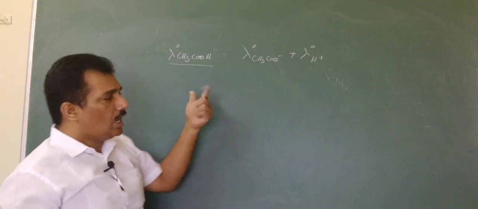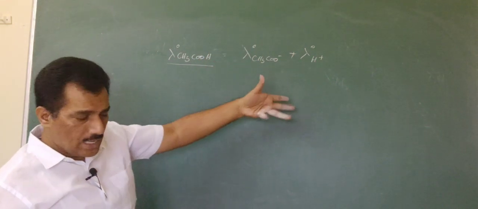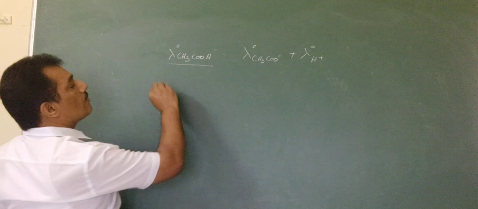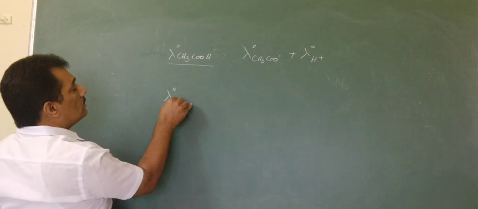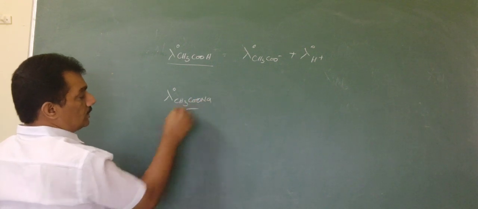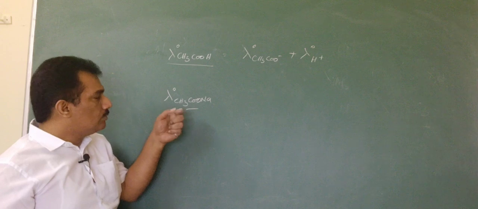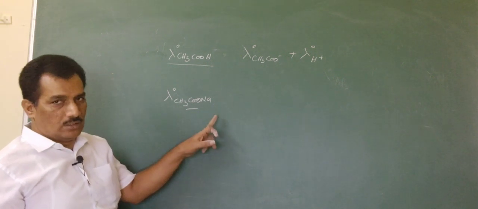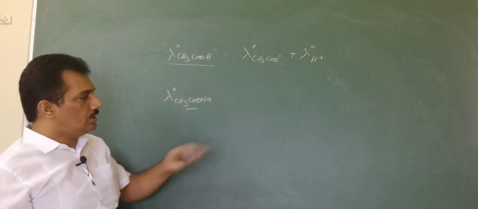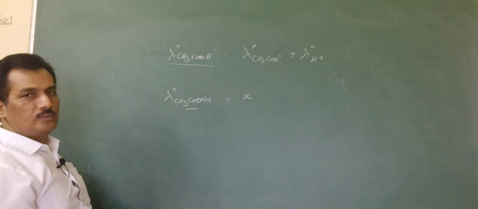And now to get these two pieces of information, they are not directly giving these two, indirectly they are providing it like this: lambda naught CH3COONa, that is the sodium salt, which is a soluble salt, completely dissociating in water. It is given as X, for example.